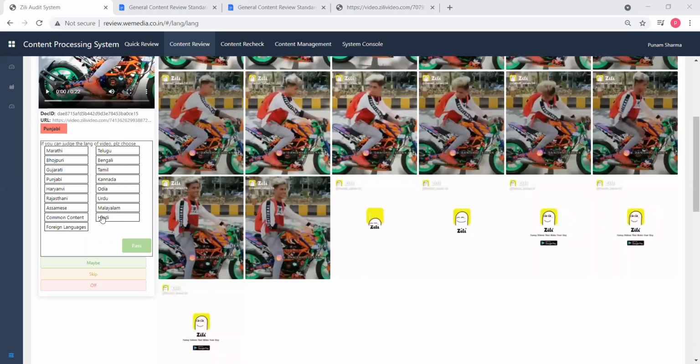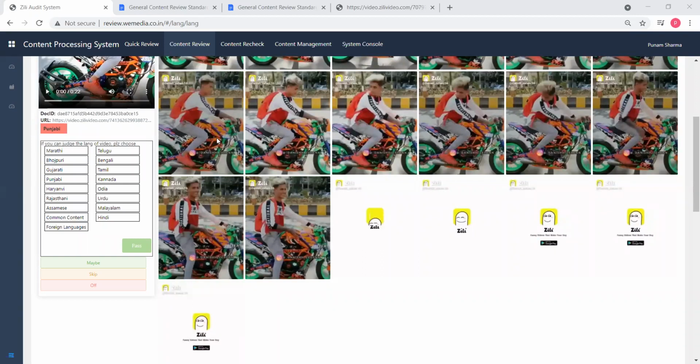In this process, what I got is our seniors told me that most of the content is common as well as Hindi content. If you get the idea about the common content that I have described just now, then it will help you to audit more videos. I don't want any of you to mark a common content video in a wrong language. Common content is very easy to understand. Only the English part you need to mark in the common content. That's what I'm explaining.